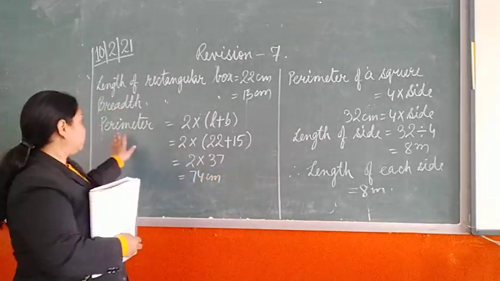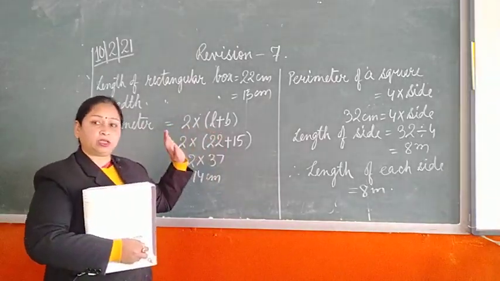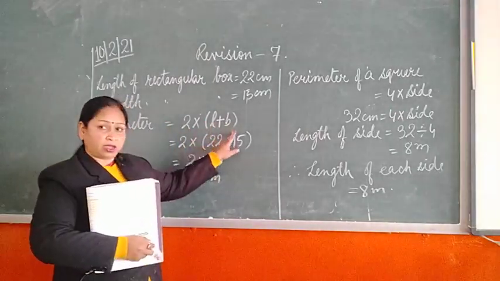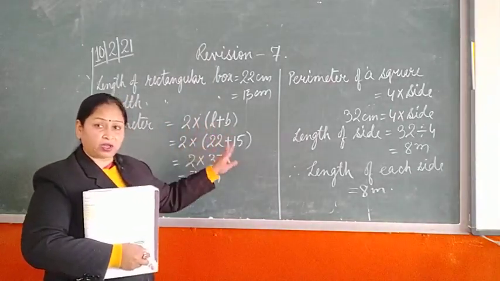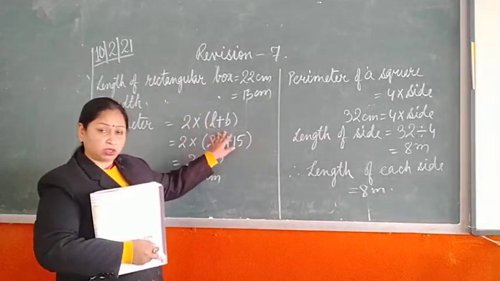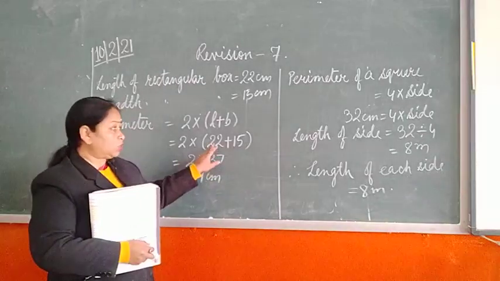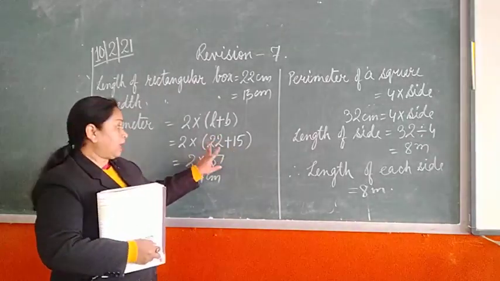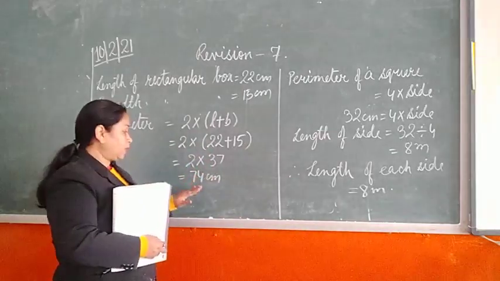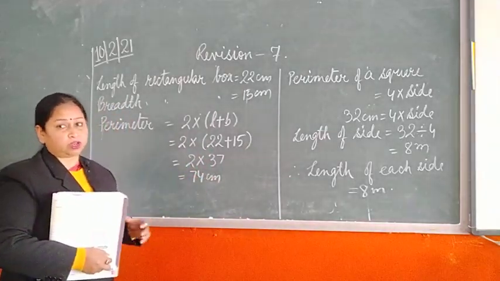Place the formula: perimeter is equal to 2 multiplied by (length plus breadth). Do not forget to put this bracket, because this bracket tells you that you are going to take the sum of these 2 dimensions. Okay. So length is given as 22, breadth is given as 15. Add these 2, you will get 37, then it will be multiplied by 2 and the final answer will be 74 centimeter.